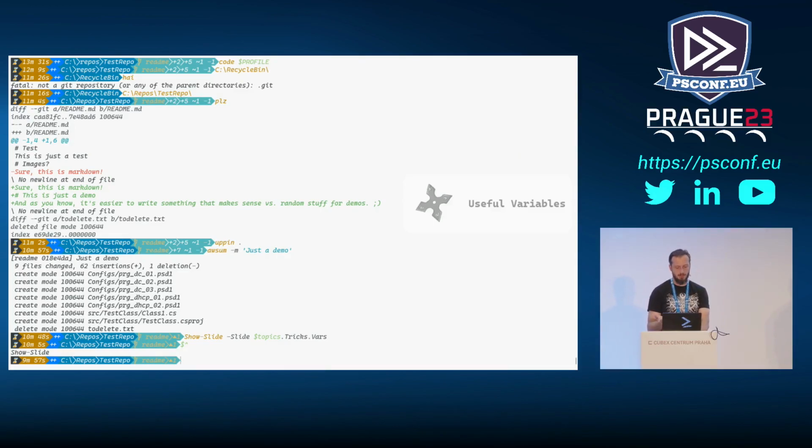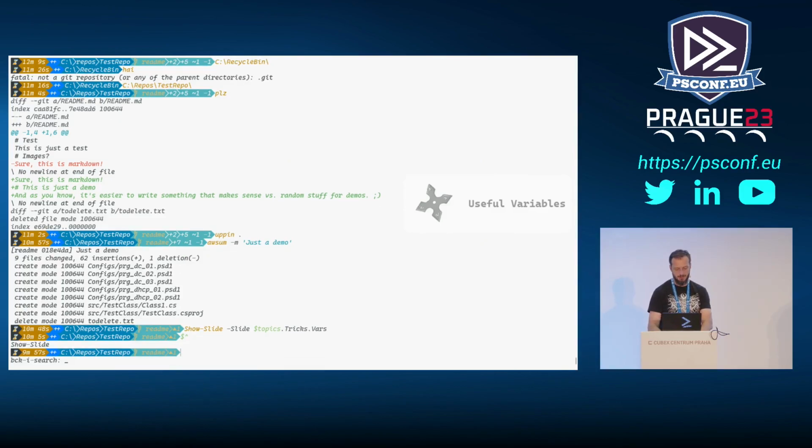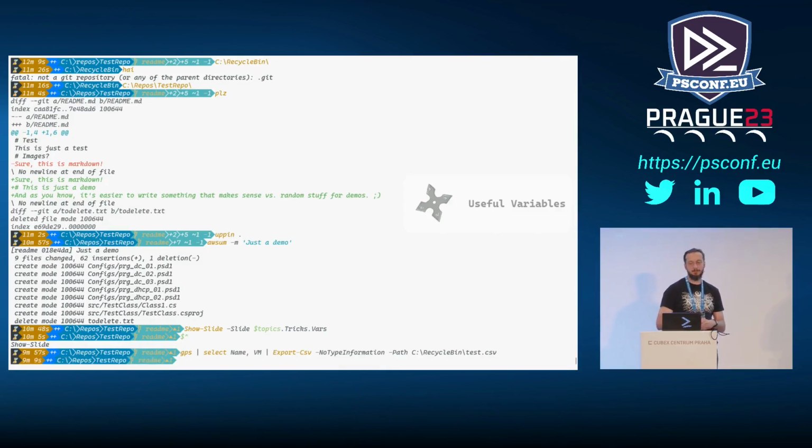So for example, in PowerShell, you have this functionality that you can do a lot of crazy stuff. For example, you can export data. So now I'm just getting some information from my processes. I'm selecting some of the properties on them, and I'm returning CSV for it. Can you tell me in how many characters I can get to open that in Excel? Any guesses? Who gives me 10? 2? Really? Okay. I was going to have to ask you what the 2 characters would be. I have 5. Pay attention.